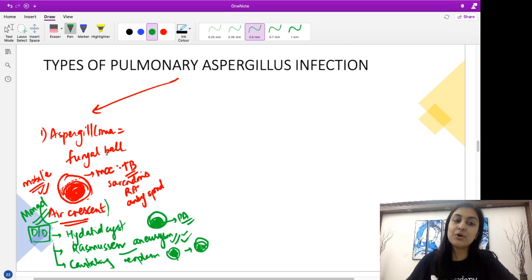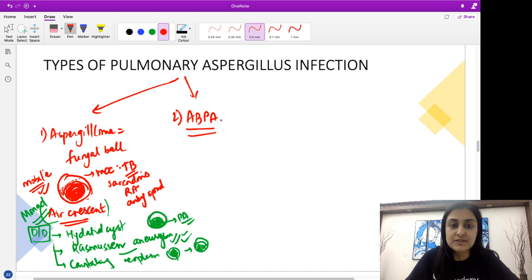So this was about aspergilloma, where our lung had cavities and then there was secondary colonization by Aspergillus infection. Now what else can we have? We already talked about this in our bronchiectasis session, which is allergic bronchopulmonary aspergillosis. Again, this is actually a hypersensitivity reaction.